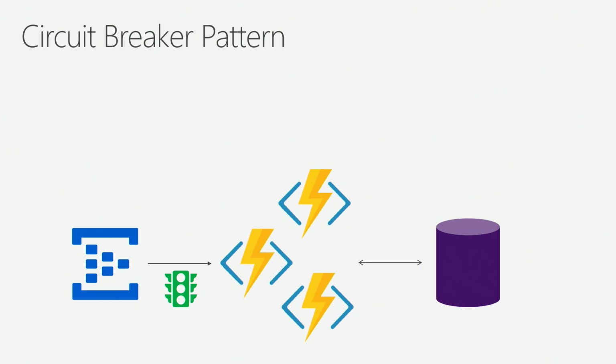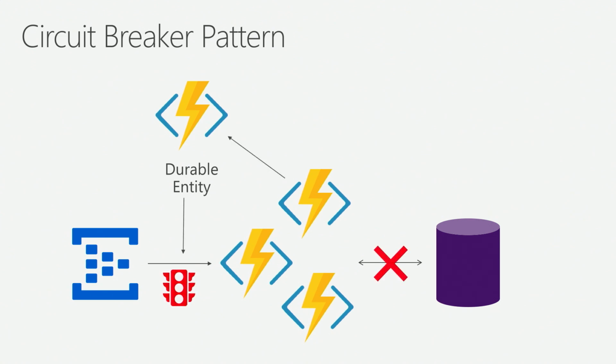That can actually be complicated to solve for, especially noting that my functions are going to be scaling across these concurrent instances. Well, this is where durable entities comes in. I'm going to deploy a durable entity which will be monitoring the state of my function circuit, that stoplight. And whenever one of my functions hits an exception, I want it to send a signal up to that entity. And it's up to my circuit entity, that stateful function, to do some aggregation math to figure out, is this healthy or not? And if it notices that I get maybe 100 exceptions in the same second, it's up to the durable entity to stop the trigger, to turn it off, right? So that's what I wanted to build.